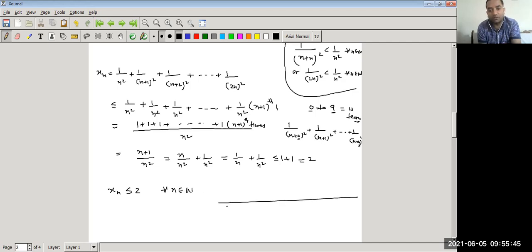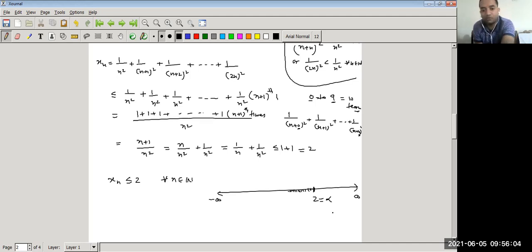Geometrically, what we observe is that on the set of real numbers, there is a real number 2, and all the terms of the sequence are less than or equal to 2. So we are able to find alpha.